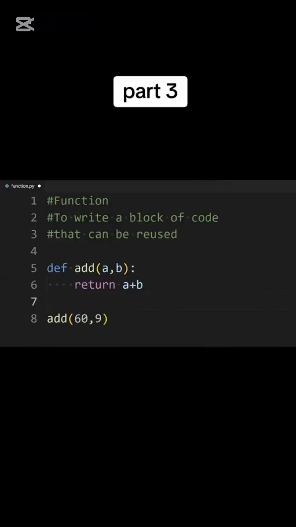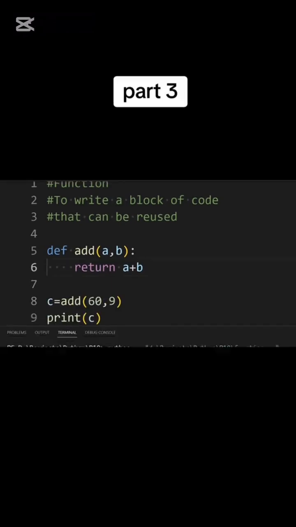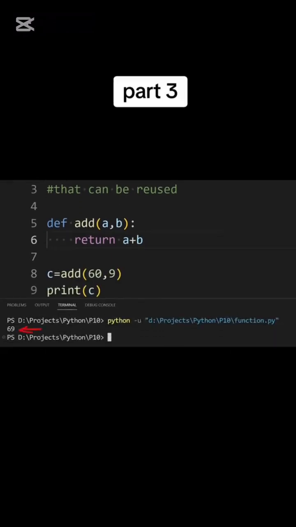We can also return the value instead of printing it. Like here, we are returning the value of a plus b using the return keyword. And then we can save that value in a variable. If I print that variable, I will see the value of the addition.